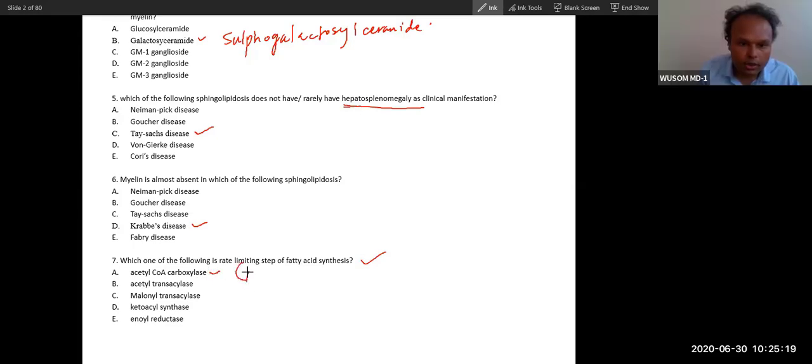In short form, just remember ACC, acetyl coenzyme A carboxylase. If you forget this enzyme and its regulation, you'll forget everything. Just don't forget this enzyme. The same reaction contributes to 7 steps. So remember this is a very important reaction, the rate limiting step.